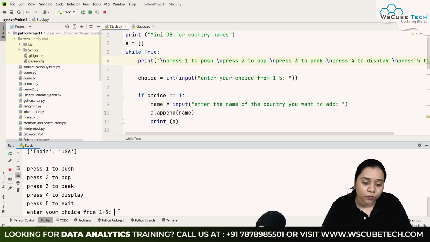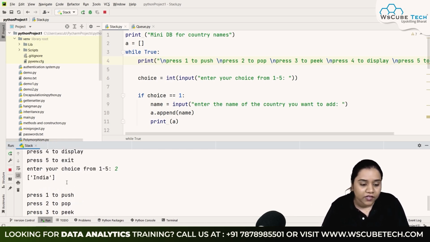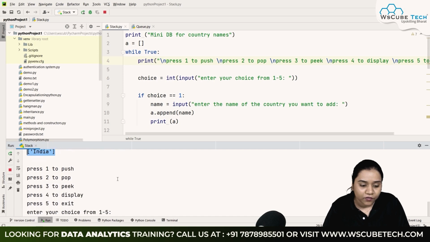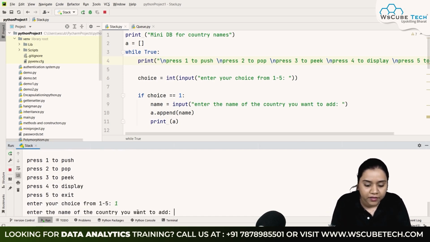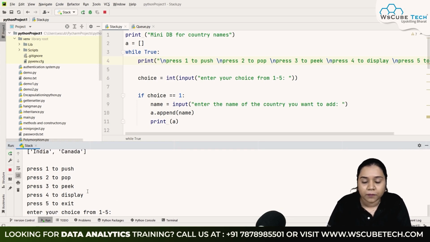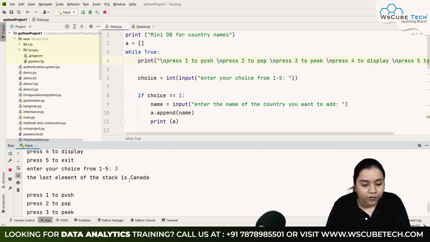At the same time, if I want to pop it, I want to remove USA, all I need to do is write 2. And you can see now we are left with only India over here. Next again, I'll add one more element to it. Let's say I'll be adding Canada. Canada has been added. I want to peek. Peek means that I want to display the last element over here. That means it should display Canada according to our stack operations. So let's write 3 over here. And if I write 3 over here, the last element of the stack is Canada.